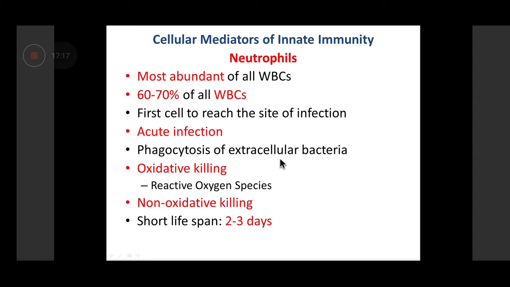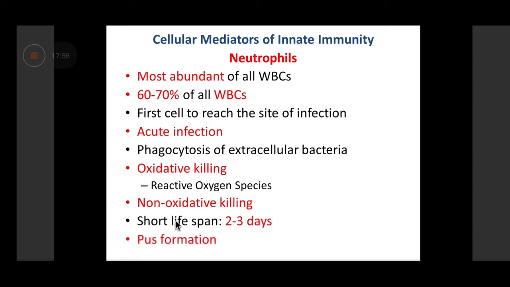The function of neutrophils is basically the phagocytosis of extracellular bacteria, and they engulf the extracellular bacteria in a phagosome, which fuses with the lysosome, and this then leads to both oxidative and non-oxidative killing. In oxidative killing, reactive oxygen species are formed, which leads to the death of the organism. There are various other mechanisms of killing, like non-oxidative killing, where oxygen is not involved. Neutrophils have a short lifespan, only 2 to 3 days. So either they kill the pathogen, or if they are not able to kill, they themselves get killed because of the short lifespan, and then they are removed from that site.